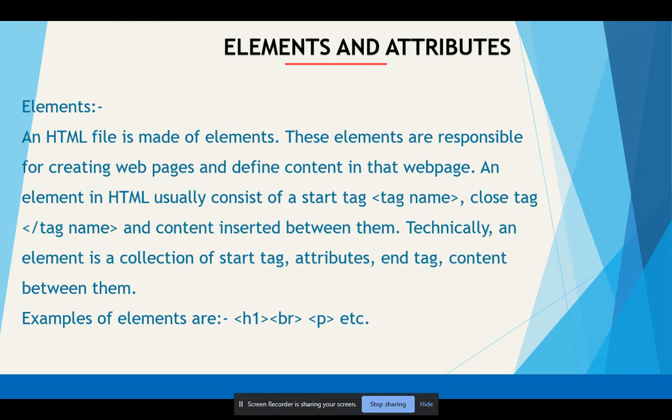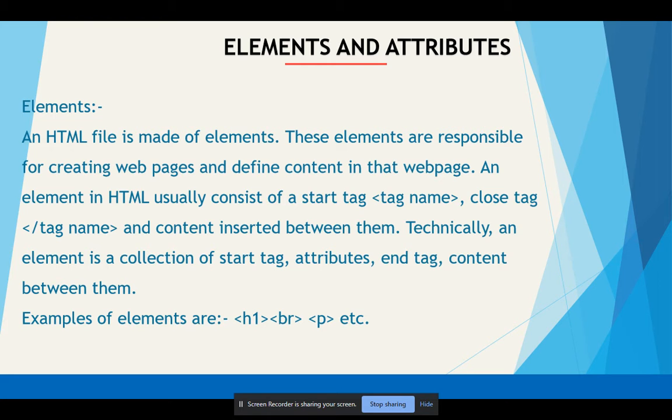With the use of elements. So the elements are responsible for creating a web page and define content in the web page. So basically, you understand this line that I say: an element in HTML usually consists of two tags. First is the starting tag, and second is the closing tag. The content that you want to add in your web page will be inside between these tags.